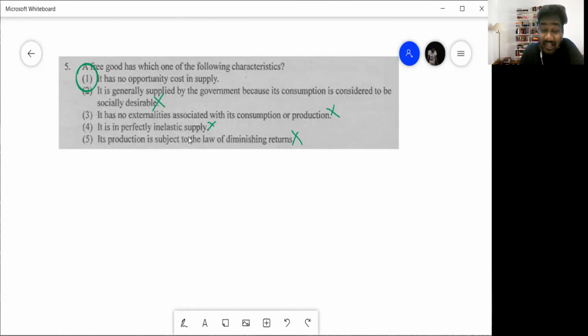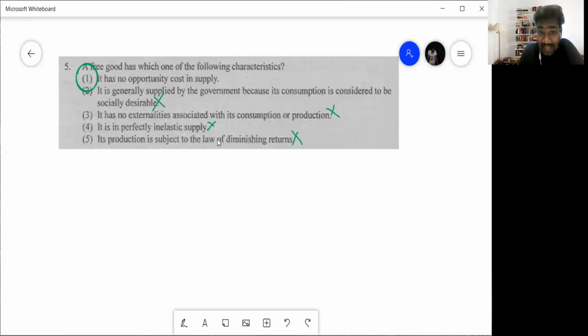Perfectly inelastic supply means the supply cannot change at all. But if you look at sunlight, or rainwater, the supply changes. On sunny days you have a lot of sunlight, but in the rainy days not much, so supply is changing. Inelastic and all, we'll study again in unit number 2. And then its production is subject to the law of diminishing returns. That is a different concept we'll study in unit number 4.